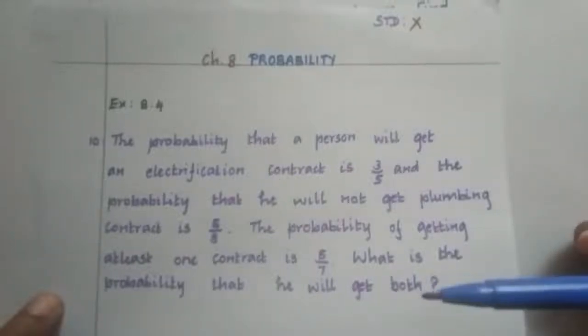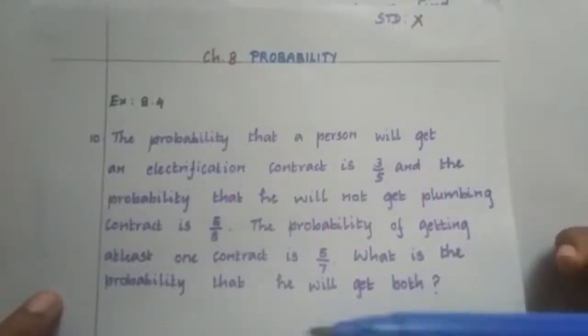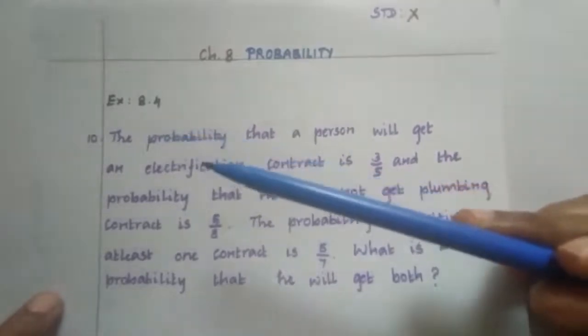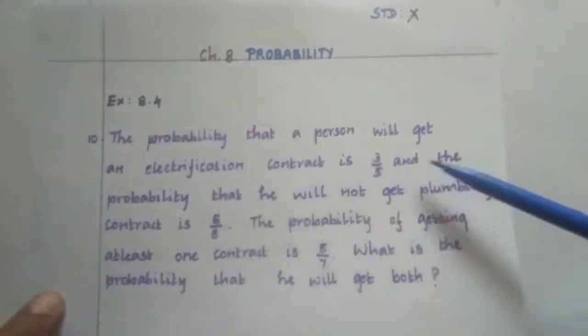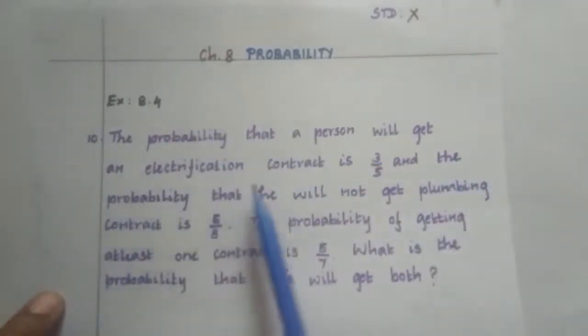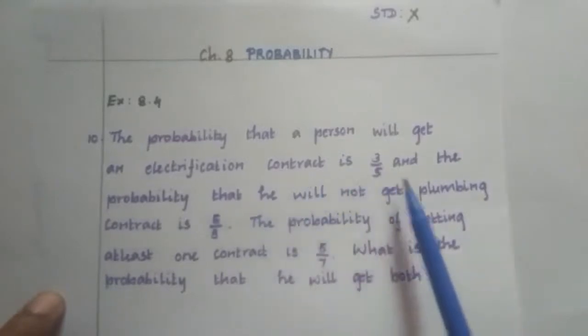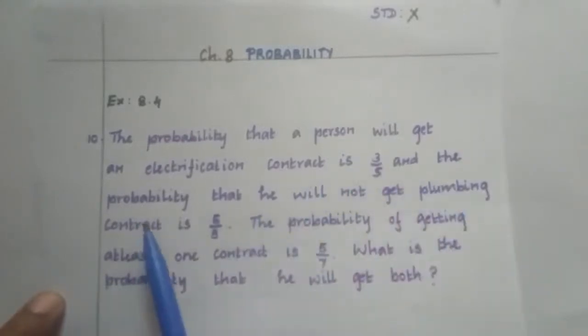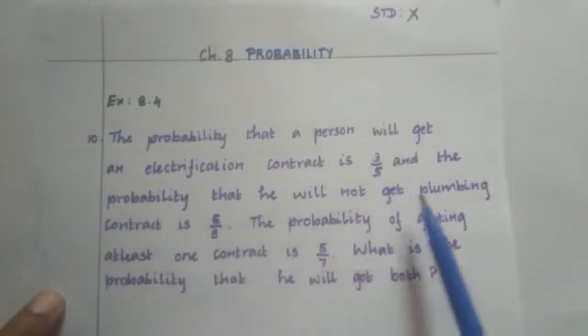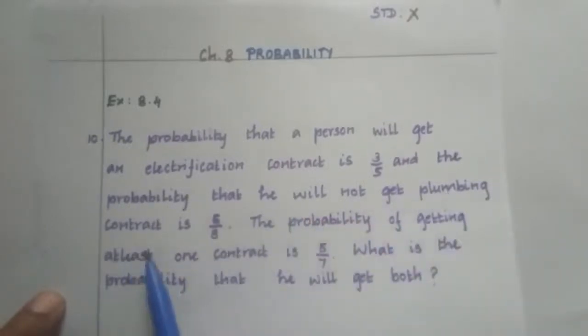Chapter 8, Probability, Exercise 8.4. The probability that a person will get an electrification contract is 3 by 5 and the probability that he will not get a plumbing contract is 5 by 8. The probability of getting at least one contract is 5 by 7. What is the probability that he will get both?